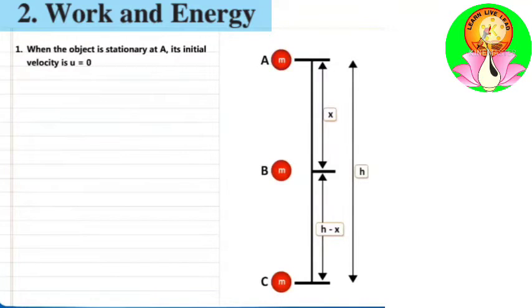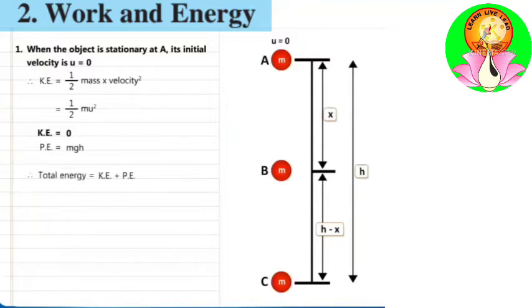First, when the object is stationary at A, its initial velocity u is 0. Therefore, kinetic energy is equal to 1/2 mass into velocity square. Kinetic energy possessed by the object at position A will be 1/2 mu square. Since u is 0, kinetic energy is 0, while the potential energy is equal to m into g into h. So total energy is equal to kinetic energy plus potential energy, which is equal to 0 plus mgh. So total energy is equal to mgh at the point A.